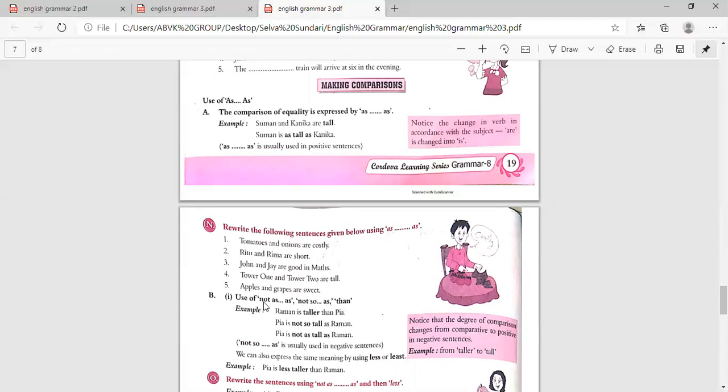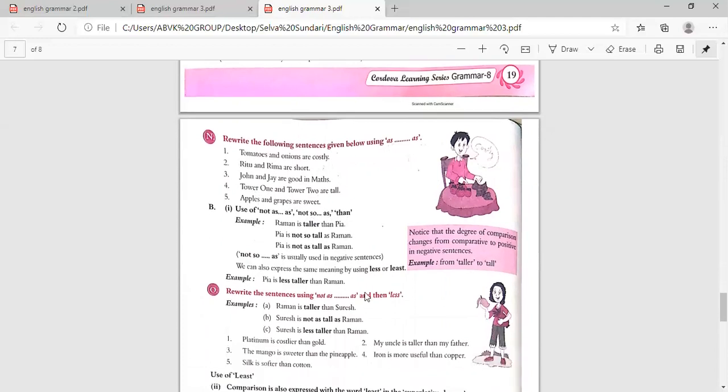Okay. Now the use of not as, not so as, or than. See here, Raman is taller than Pia. Or we can bring Pia first, because now Raman is in the beginning. Raman is taller than Pia. Now bring Pia first: Pia is not so tall as Raman.